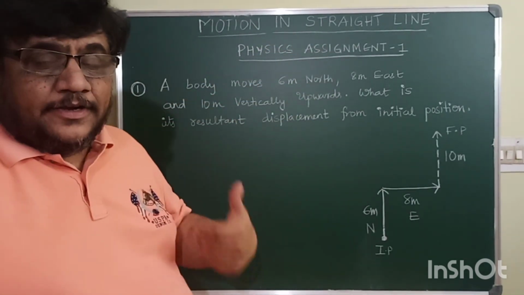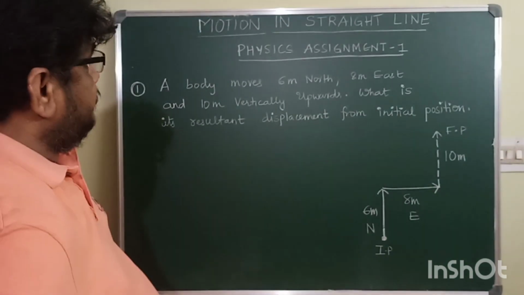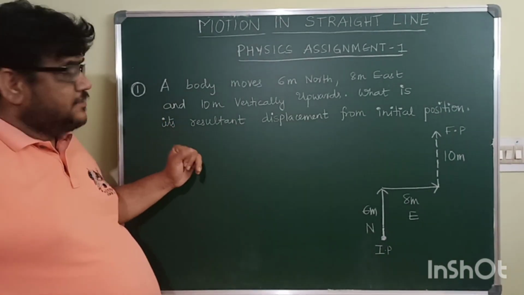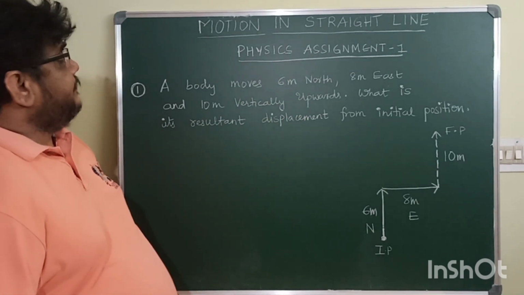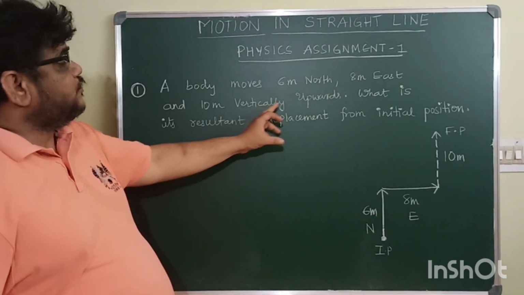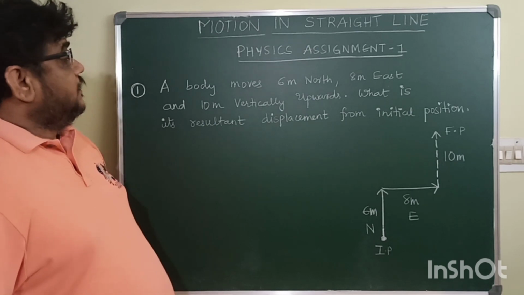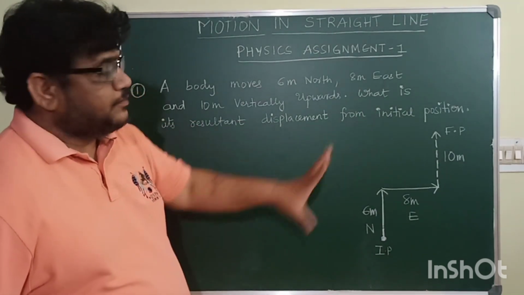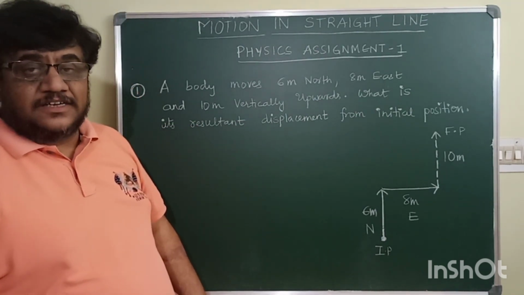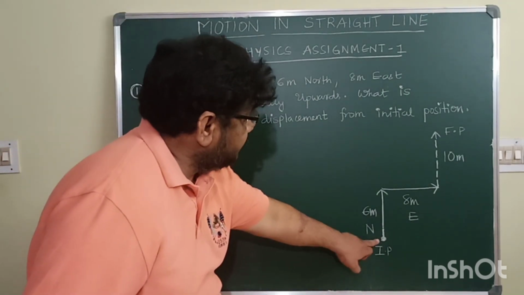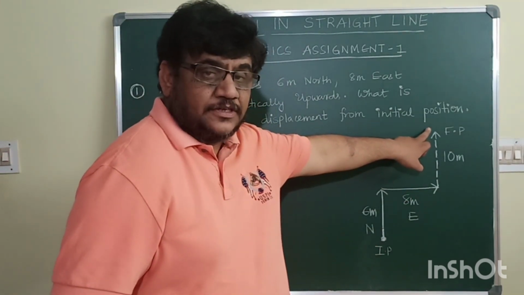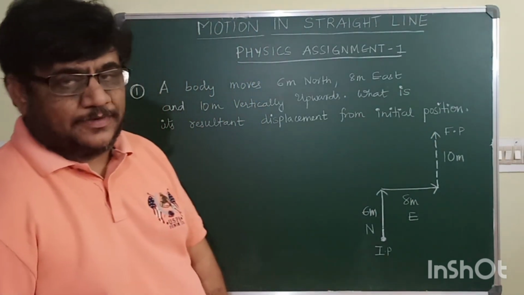So directly going into the first question. The first question is, a body moves 6 meters north, then 8 meters east and 10 meters vertically upwards. Between initial and final position, what is the resultant displacement? Now, this is initial position and this is final position. You should find what is the resultant displacement.